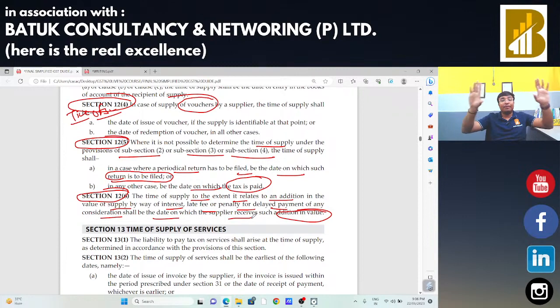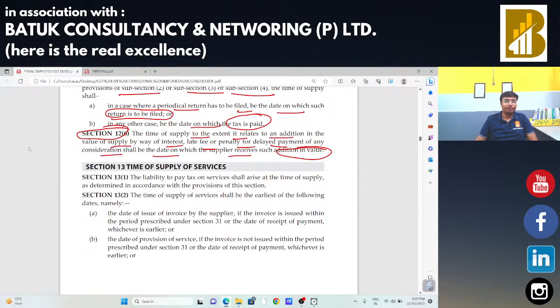I suppose the time of supply in case of goods is okay for you. Just comment in the chat box. I am asking because this is an analytical point, a logical point, a little calculative point. So I am asking you whether all these sections and subsections, section 12, 1, 2, 3, 4, 5, 6, are clear. Quickly comment in the chat box and tell me whether section 12 is okay for you, so that I can take the next section, that is section 13.